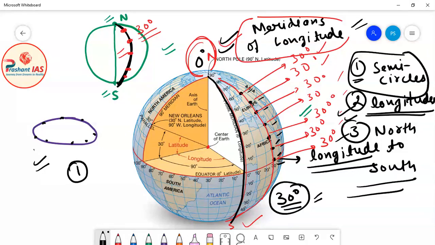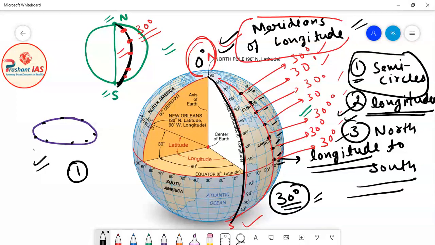So friends, now I hope that you are able to clearly understand the concept, and that I am able to make you understand the difference between longitude and meridians of longitude. Many UPSC aspirants and even some selected candidates remain confused about longitude and meridians of longitude. They are not able to differentiate between these two concepts.